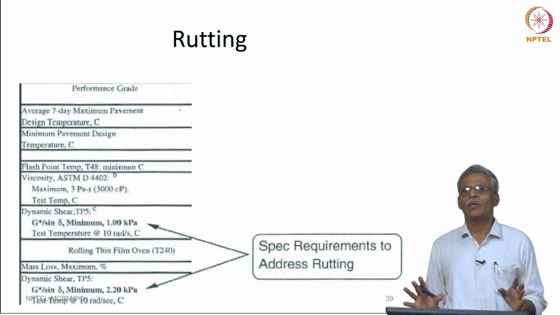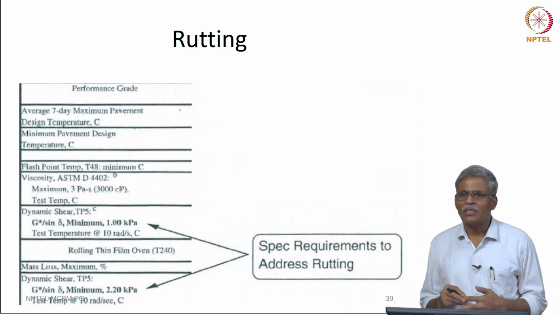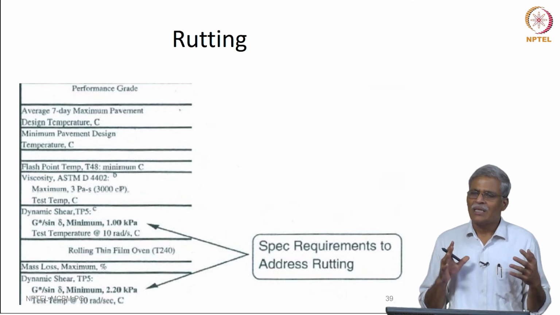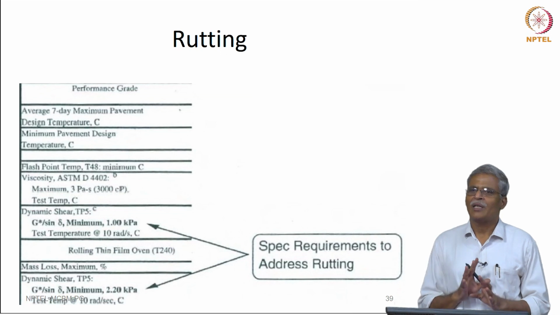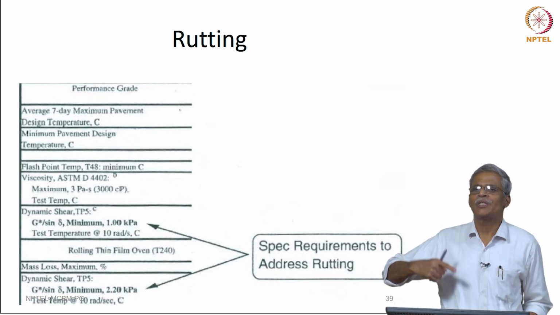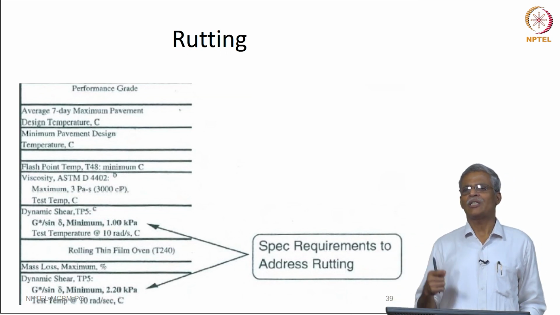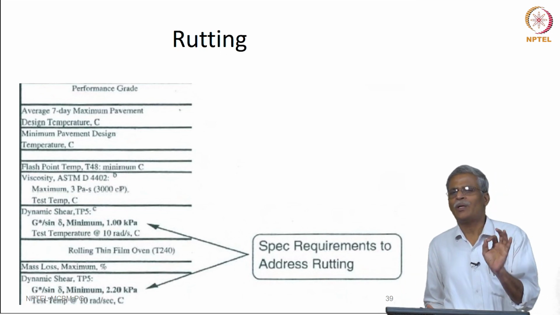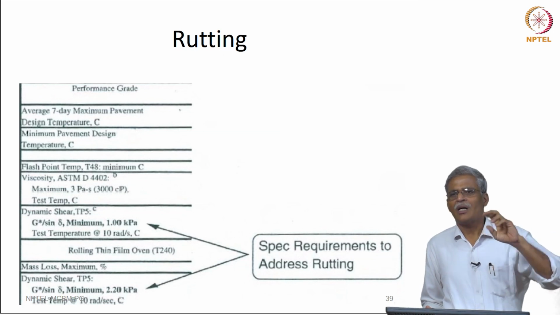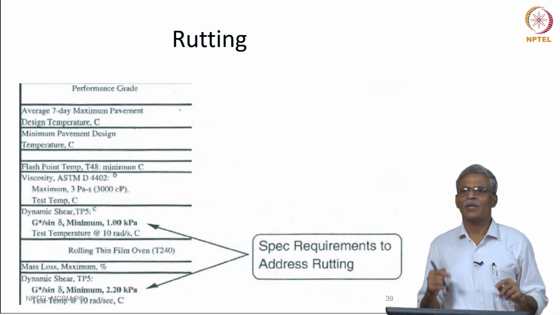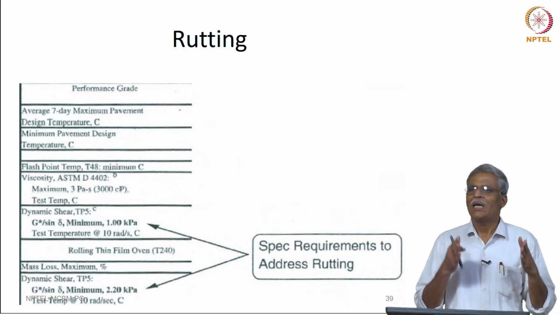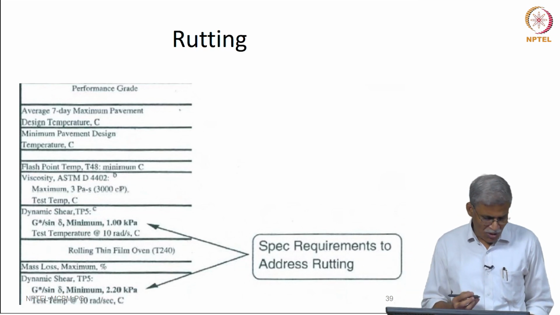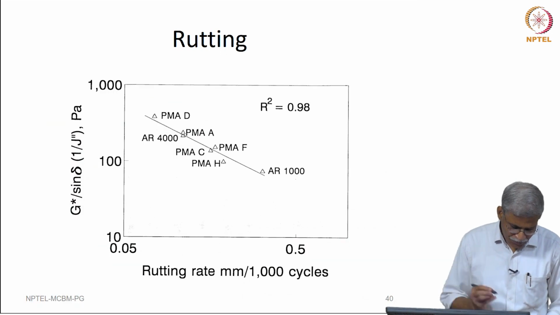That is the most important thing: whether you construct the road in Chennai or in Nagpur or in Srinagar, the parameters related to rutting remain the same, only the associated temperature changes. That is not the same case as when we did the viscosity grading, in which we kept the temperature constant and only varied the viscosity. But here we are keeping the rutting parameter constant and we are only looking at the variation associated with the temperature.